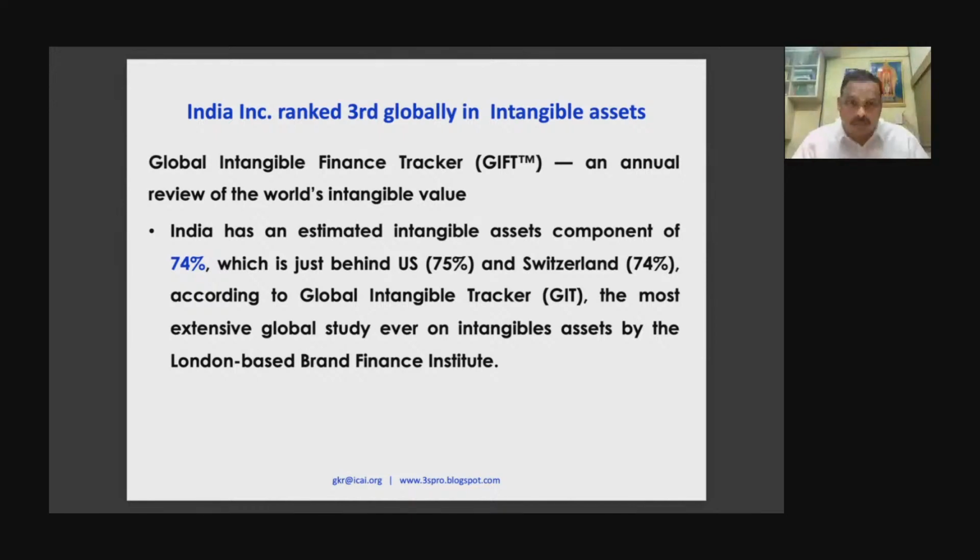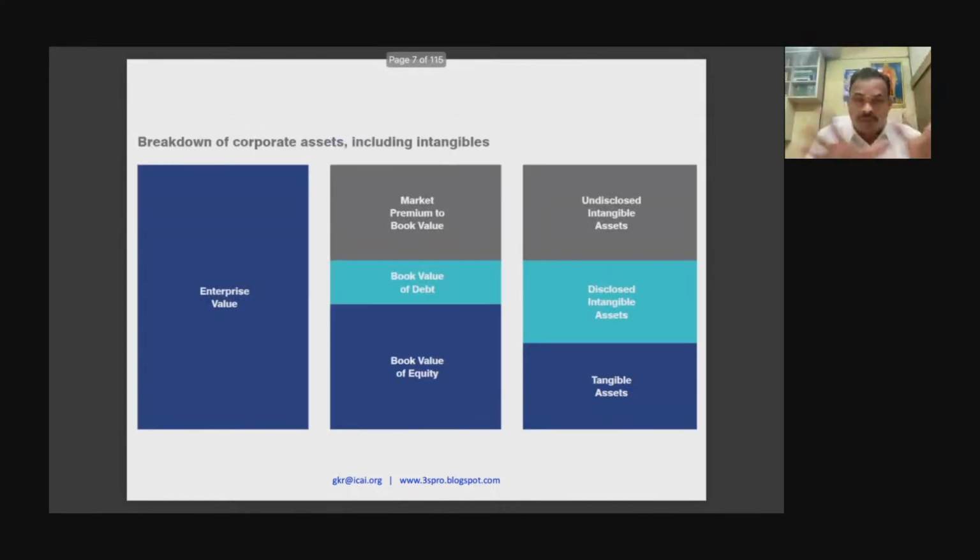Now, I want to make one observation here: India ranks 3rd globally in intangible assets. India has an estimated intangible assets component of 74%. And 74% of what? Of total business value. Out of that, intangible asset is three-fourths, for your information. I'll just show you with one diagram. This is your liability side. This is your asset side. If your enterprise value is 100, maybe 100 crores, equity will be 50 crores. The remaining 50 crores is your debt and the market premium.